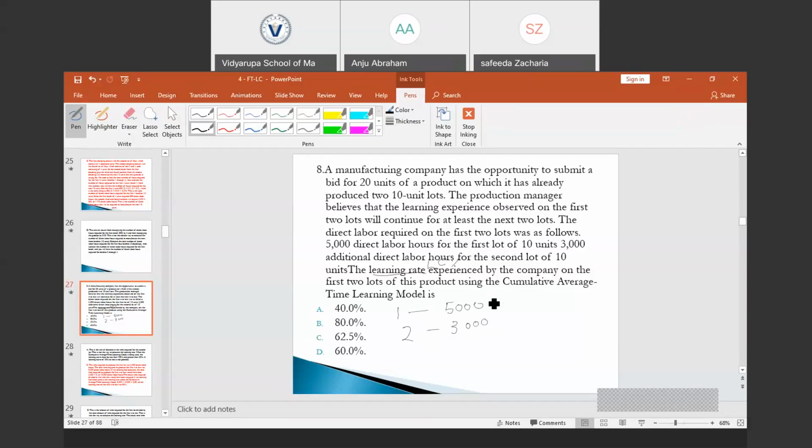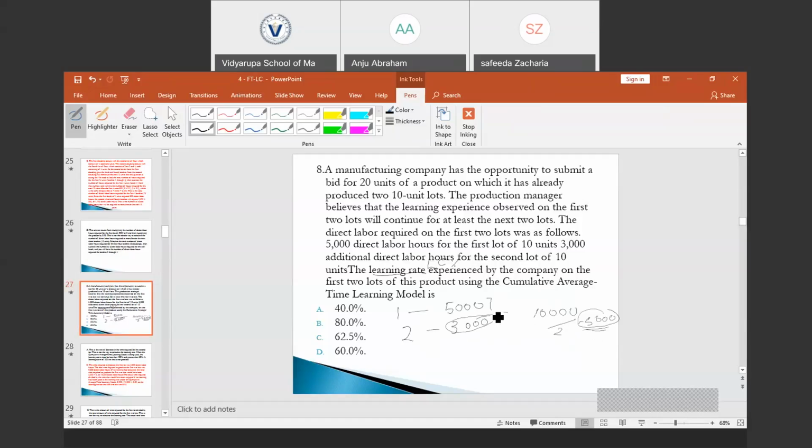If there is no learning, the time required to produce the second lot would be 5,000 plus 5,000, which is 10,000. The average time would be the same as 5,000 itself. So 10,000 divided by 2, 5,000 would be the average time. Instead, the average time was 3,000.